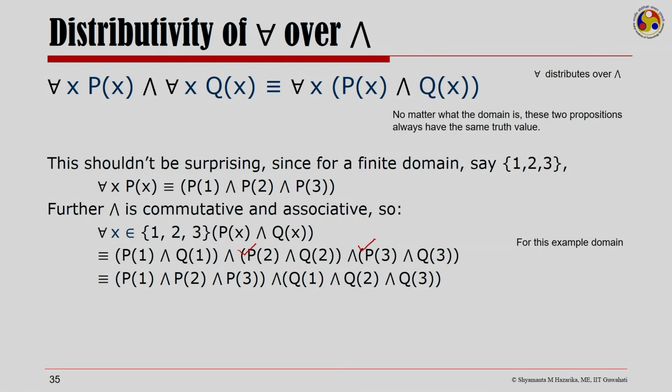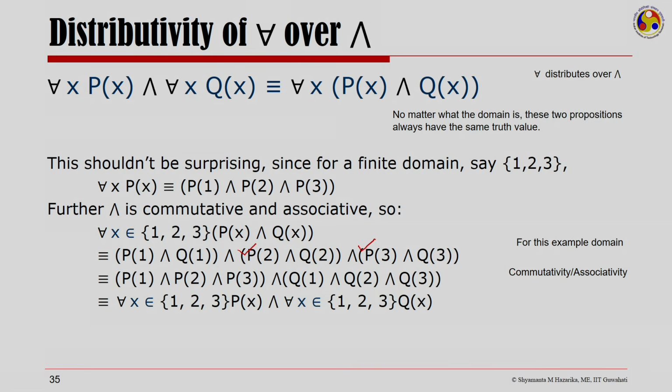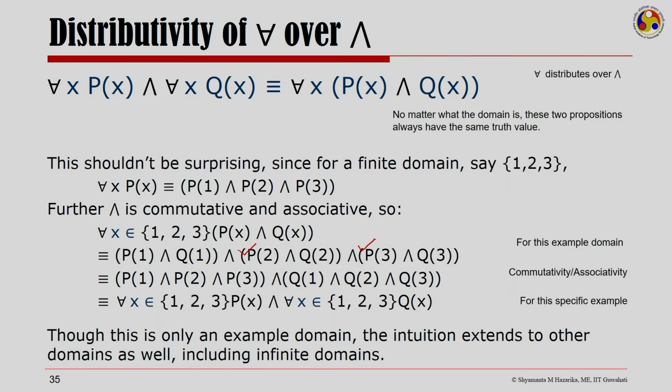I could then bring the P's together and the Q's together because of AND being commutative and associative, and end up having for all x in the domain 1, 2, 3 Px, and for all x in the domain 1, 2, 3 Qx for this specific example. Though this is only an example domain, the intuition extends to other domains as well, including infinite domains, and we can say that the universal quantifier distributes over the AND connective.